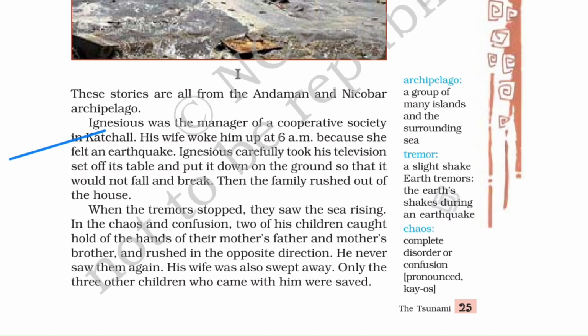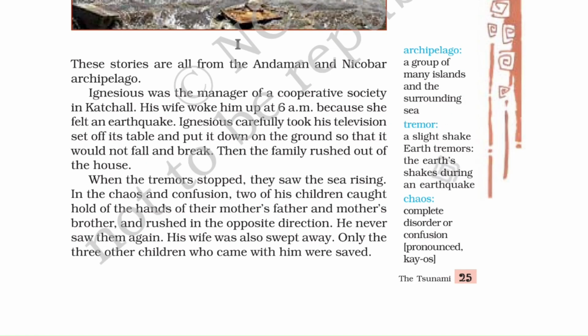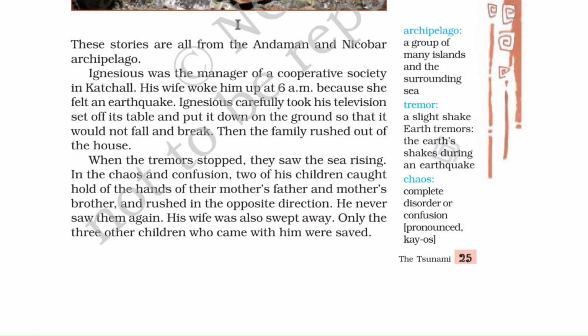Then the family rushed out of the house. Then he took his family and they immediately evacuated the house. When the tremors stopped, they saw the sea rising. In the chaos and confusion, tremors means a slight shaking, or the earth shaking during an earthquake. And what is chaos? Complete confusion, disorder.